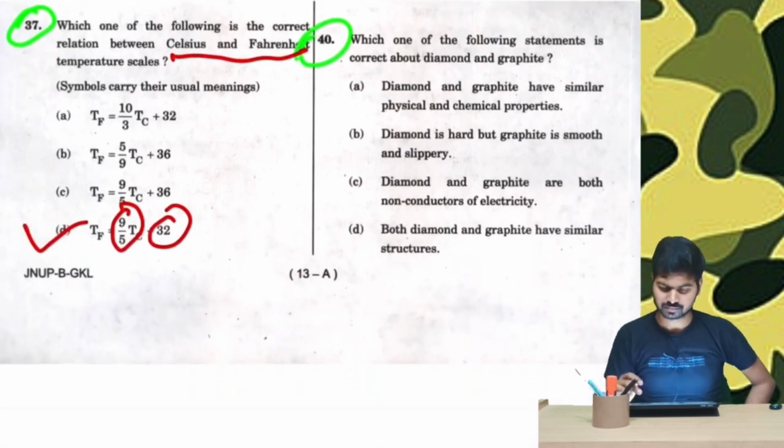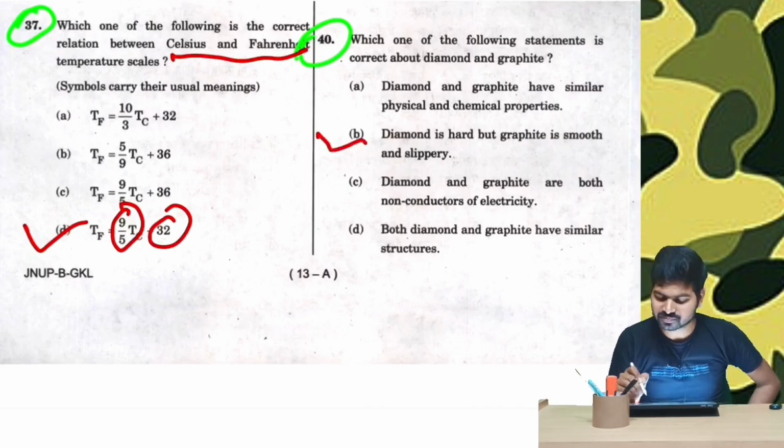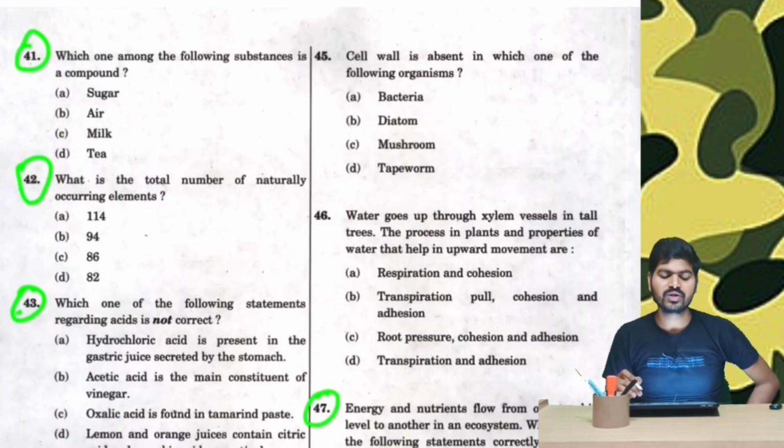Basic common sense. Question number 40. Which one of the following statements is correct about diamond and graphite? We know diamond is a stone and also the hardest material on earth naturally. Therefore, diamond is hard, and graphite is an allotrope of carbon and it's very much soft, can be cut with a knife. Therefore, smooth and slippery is graphite. Option number B.